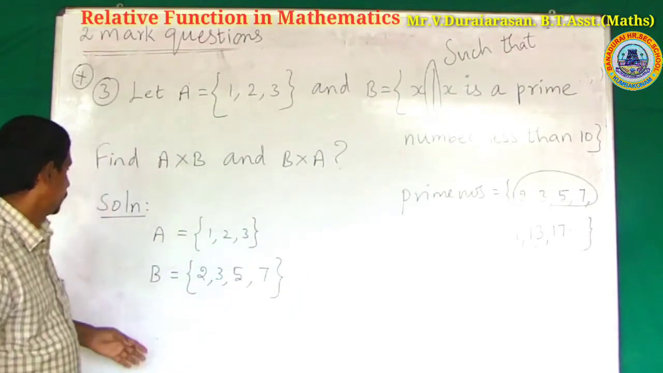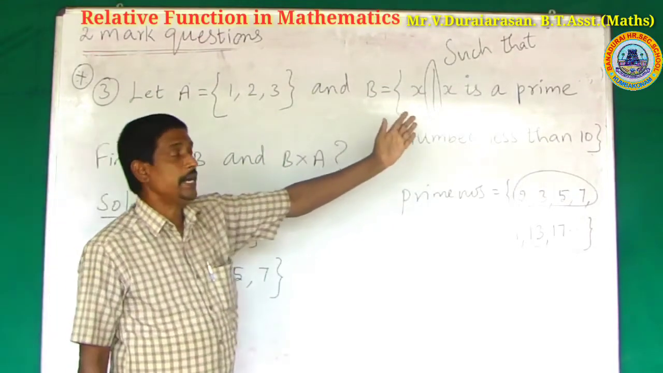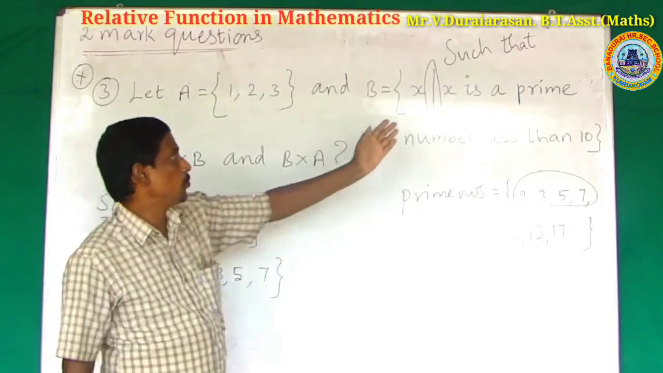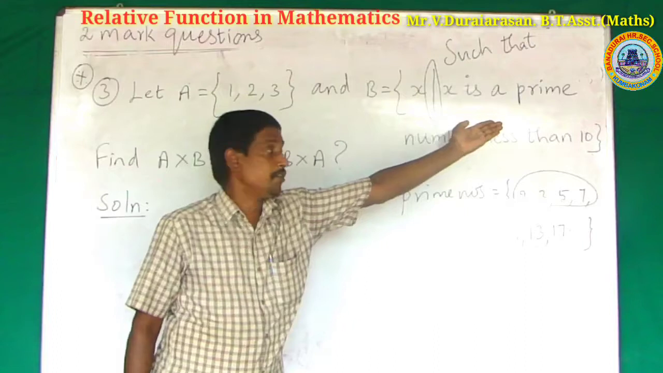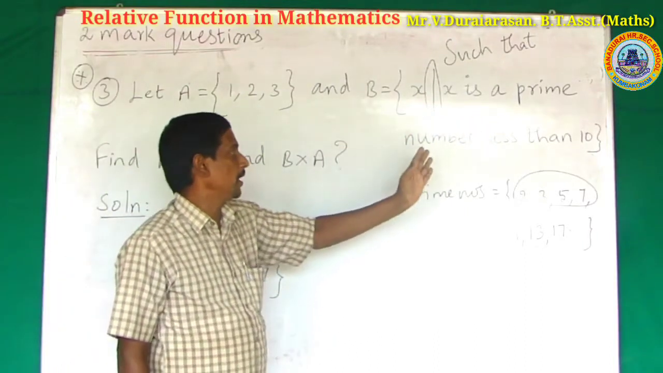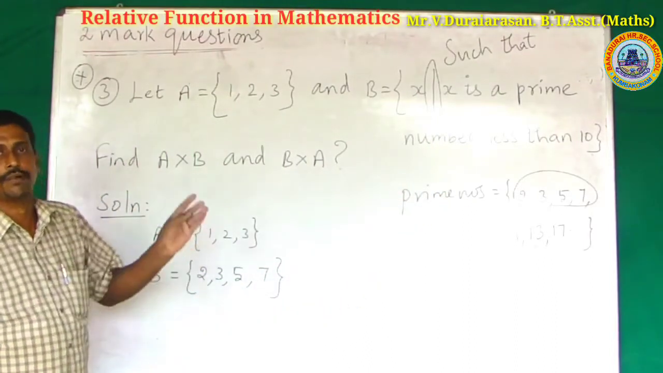Right. A is already given, B is given, but the statement is given, not in roster form. First, convert the given statement to roster form. So x is a prime number less than 10. What are the numbers? 2, 3, 5, 7.